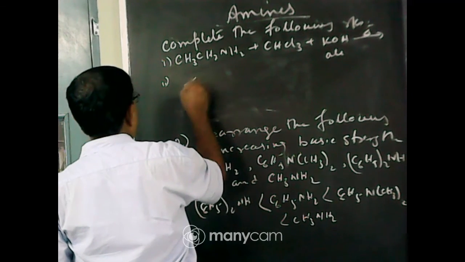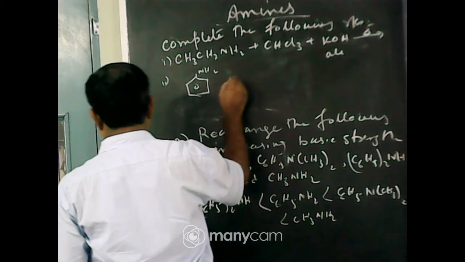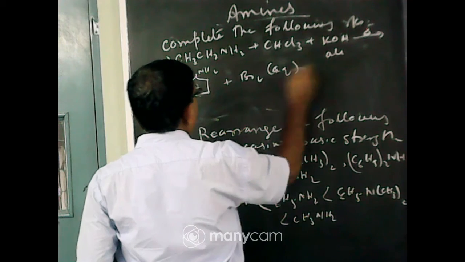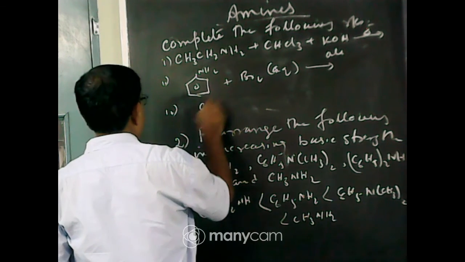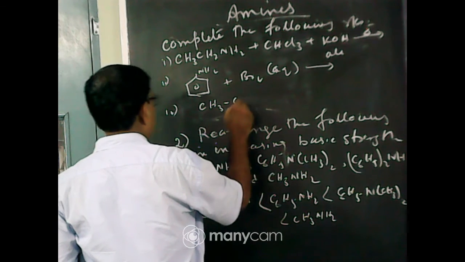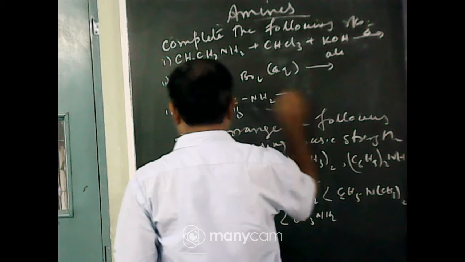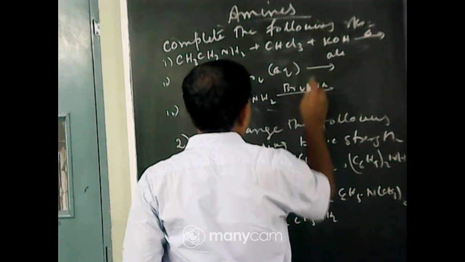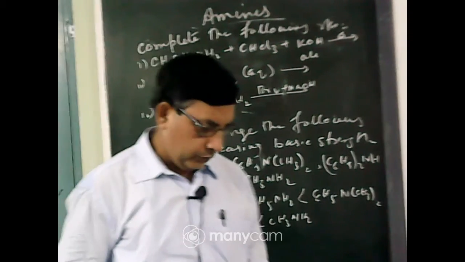Number 2: benzene ring NH2 plus aqueous Br2. Number 3: CH3CONH2 plus Br2 plus NaOH. What will be the product?